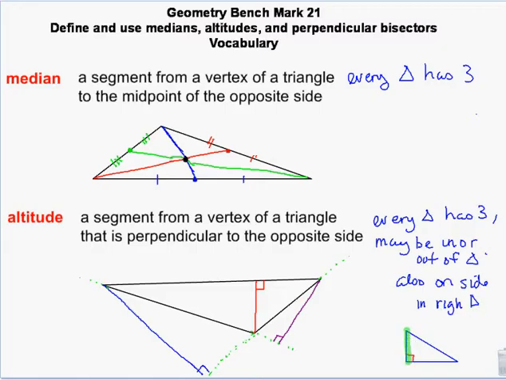Think about when you've done area of triangles and it's 1/2 base times height. The altitude is the height of the triangle based on the side that you're looking at. And height is always perpendicular to the ground. So if this green line right here is the ground, this is the height of that triangle. And then you're trying to go perpendicular to the other side. So in this case, we could do that and stay inside the triangle, but over here, I can't. To be perpendicular to this side, I have to come outside of the triangle. Does that make sense?